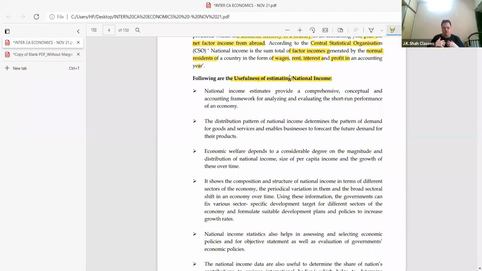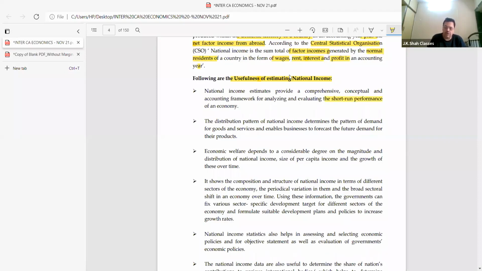So, if it applies to me, it applies to my country also. So why do we understand the country's national income? To know the growth of the country. So see, the usefulness is that national income estimates provide a comprehensive conceptual and accounting framework for analyzing and evaluating the short-run performance of an economy.